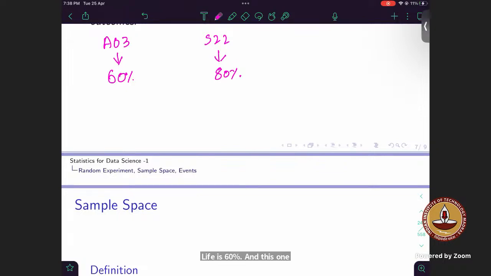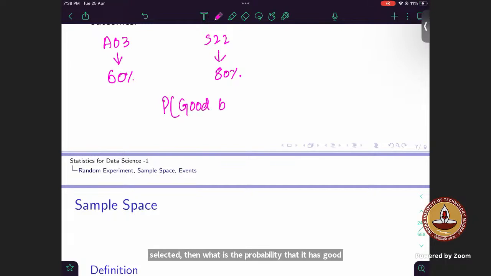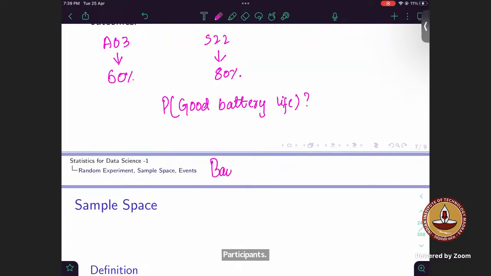If a phone is randomly selected, what is the probability that it has good battery life? What will we use here, Bayes rule or total probability? Total probability, yes.